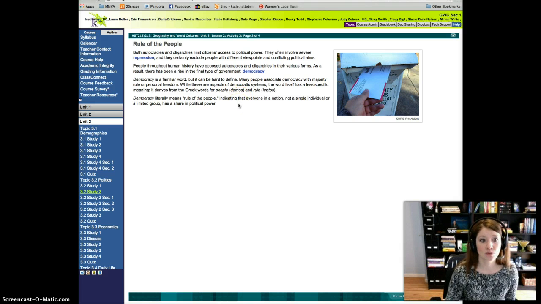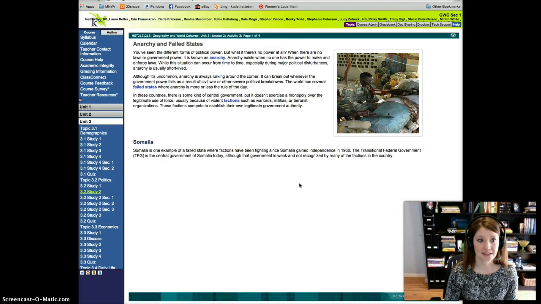Democracy is a familiar word, but it can be hard to define. Many people associate democracy with majority rule or personal freedom. While these are aspects of democratic systems, the word itself has less specific meaning. It derives from Greek words for people, demos, and rule, kratos. Democracy literally means the rule of the people, indicating that everyone in a nation, not a single individual or a limited group, has a share in political power.